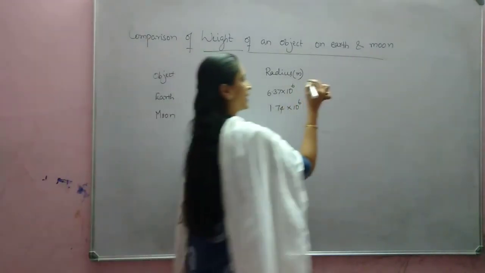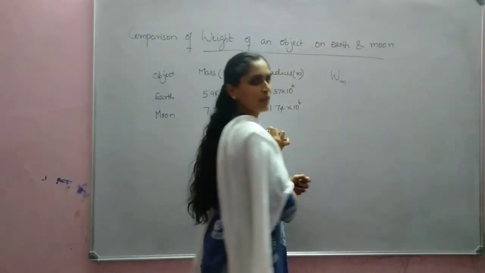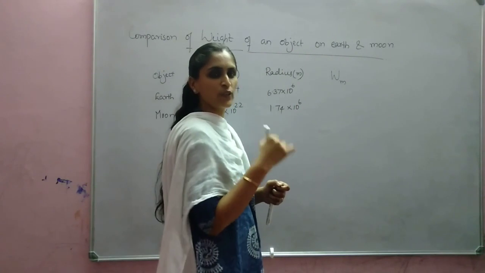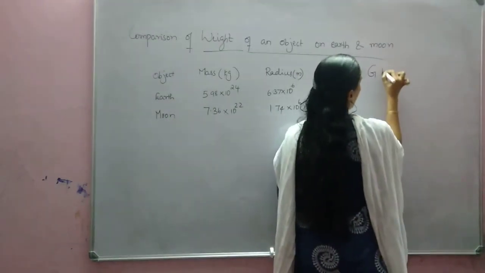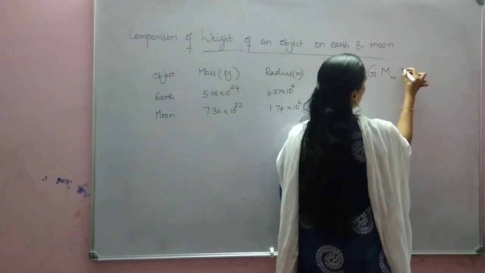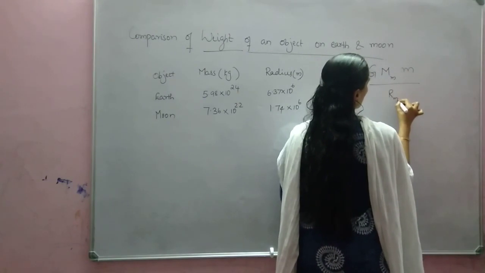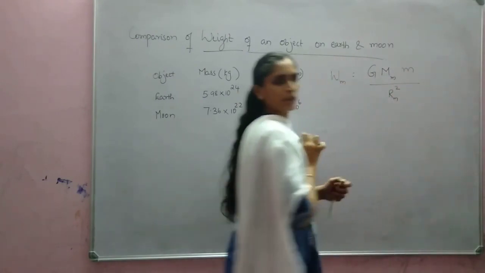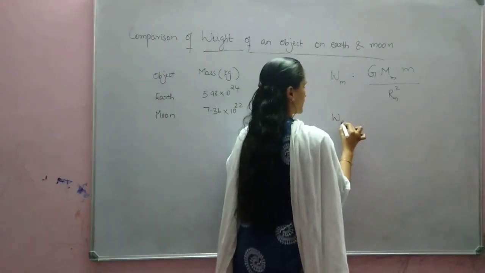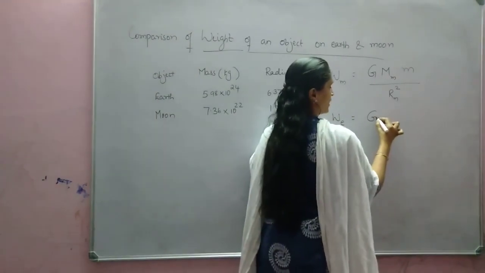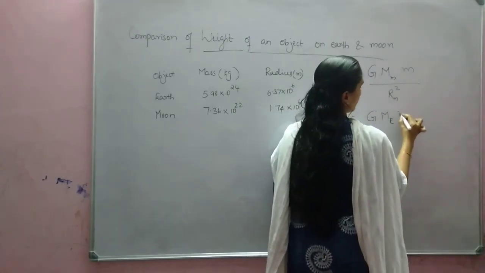Okay. So we can write the weight of the object on moon, that we are writing as W suffix m, to show the weight of the object on moon. That is given by G into mass of moon into mass of the object divided by radius of moon square. Okay. Clear? Similarly, weight of the object on earth, same way we can write G into mass of earth into mass of the object.